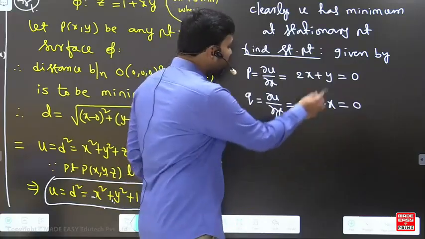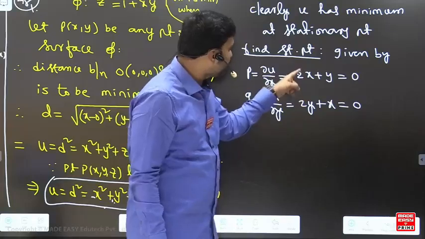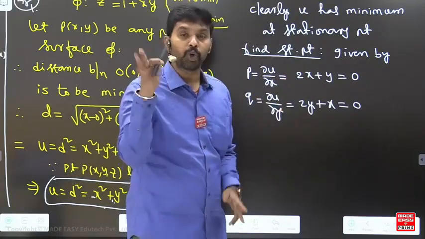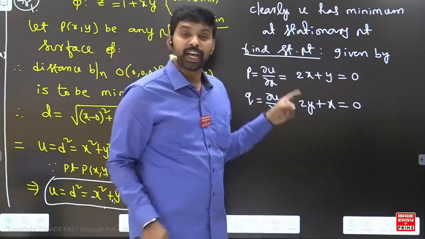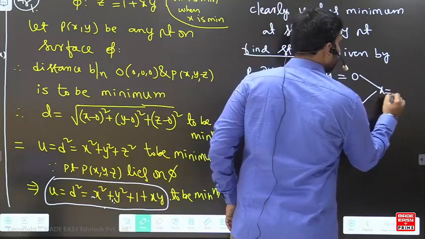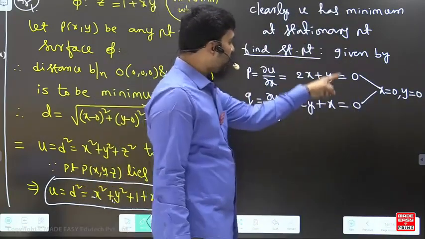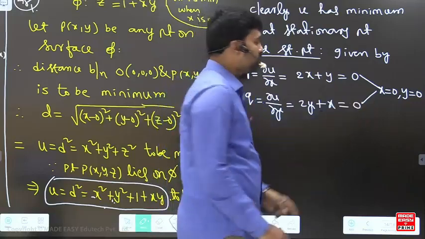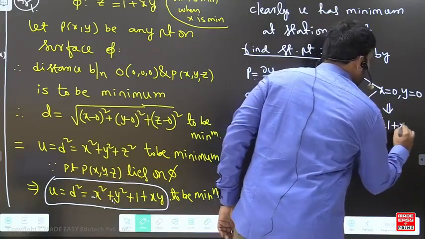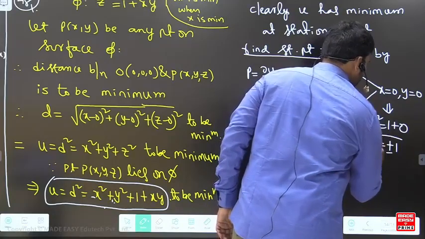Dear students, these are homogeneous linear equations, and the ratios a1 by a2 is not equal to b1 by b2, so the slopes are not equal. That means it has a unique solution. So x is equal to 0 and y is equal to 0. That implies z square is equal to 1 plus 0, so z is equal to plus or minus 1.